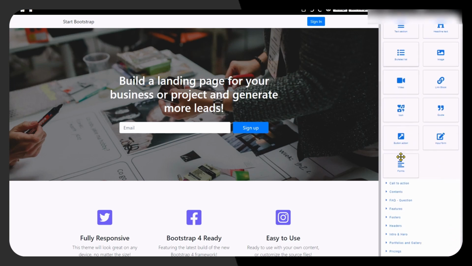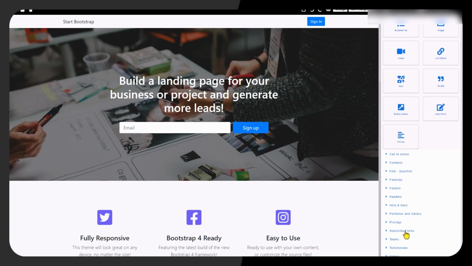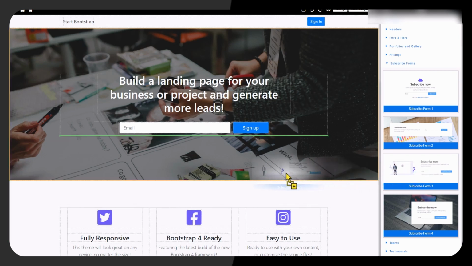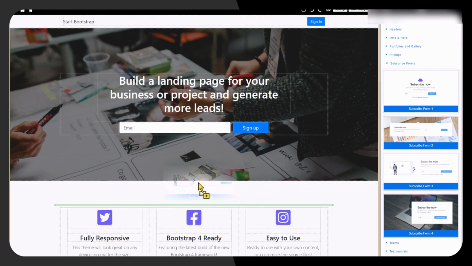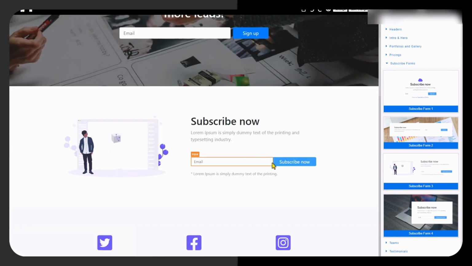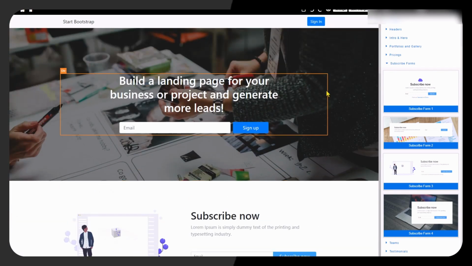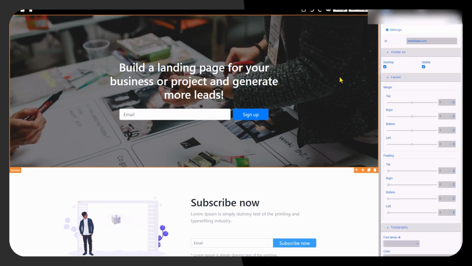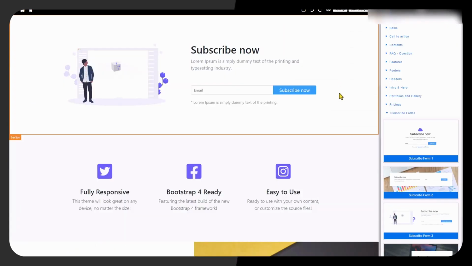So what we're going to do is we're going to go down to the subscribe forms, click that and get a subscribe form and drag it onto the page, and there we have our subscribe form. Now we're not going to need all these things above, so if we just click into them and hit the delete button, we can delete those pieces.